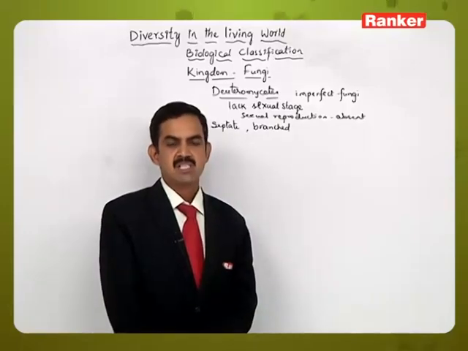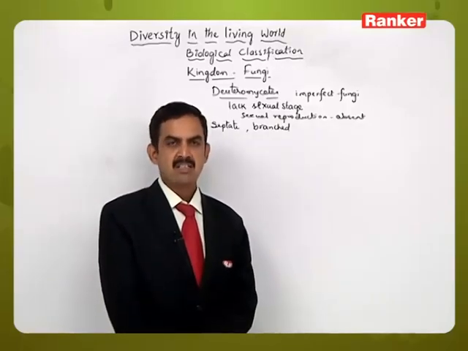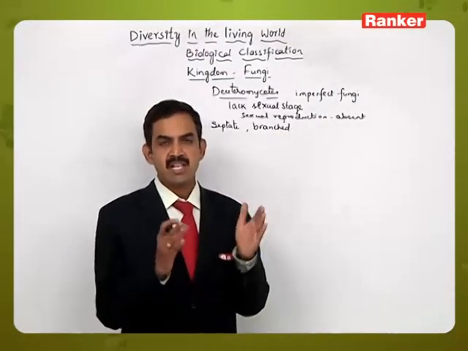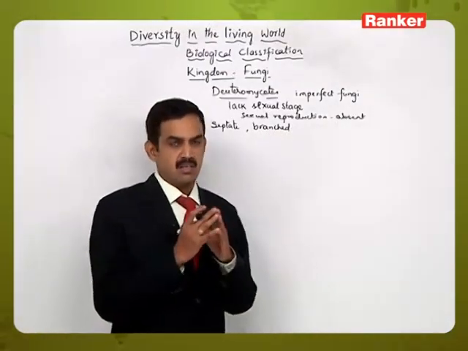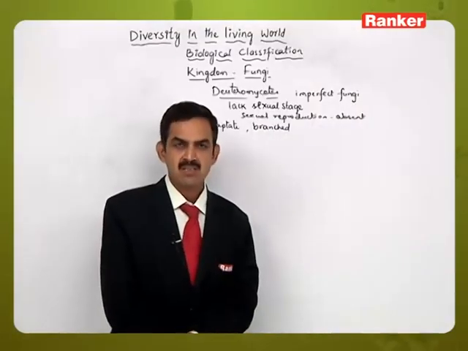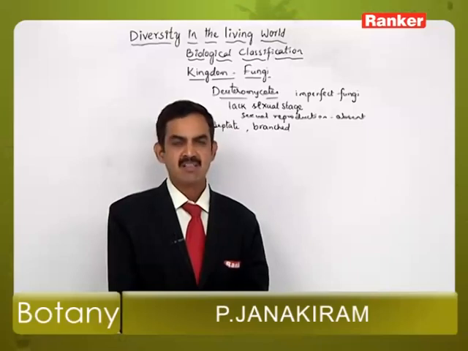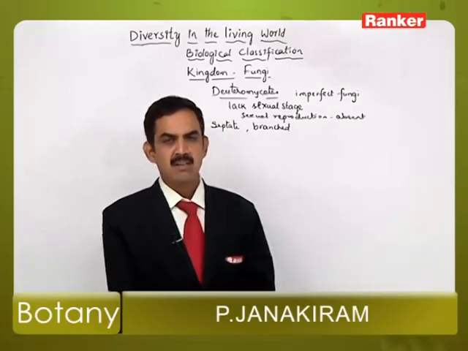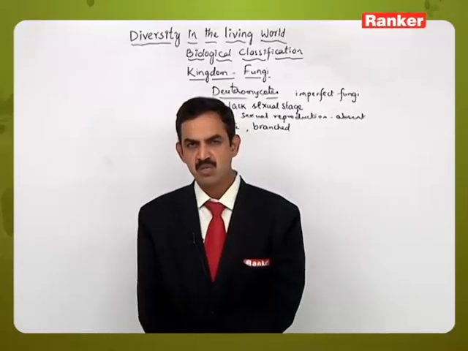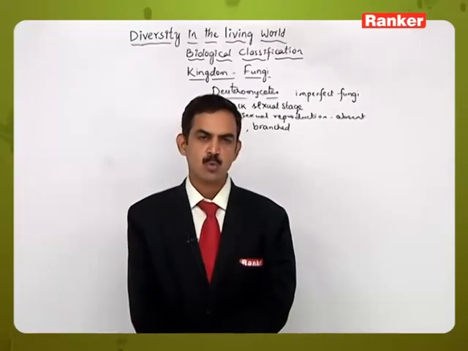Once the scientists find the relationship between the asexual stage present in Deuteromycetes and any sexual stage, then the asexual stage will be removed, and it is given a specific place based on whether it belongs to Ascomycetes or Basidiomycetes.